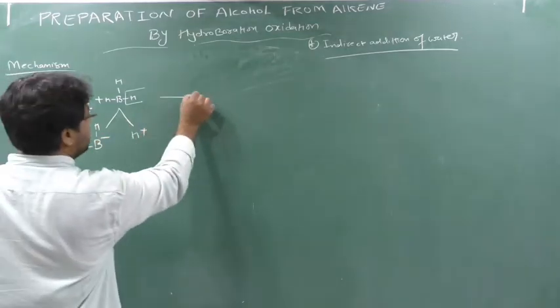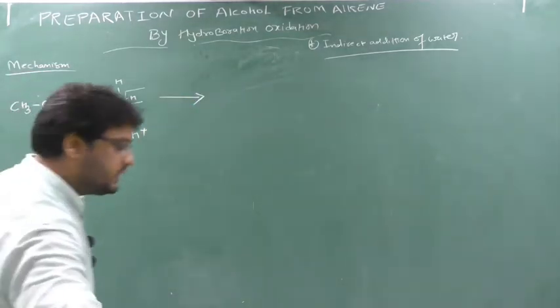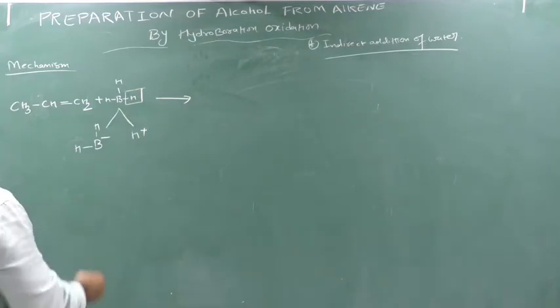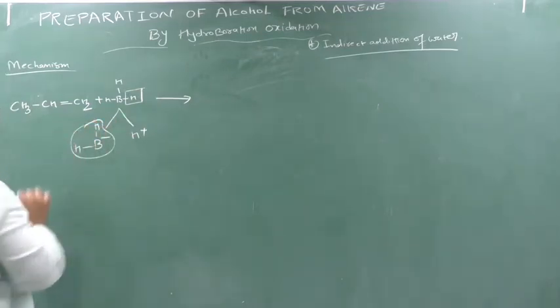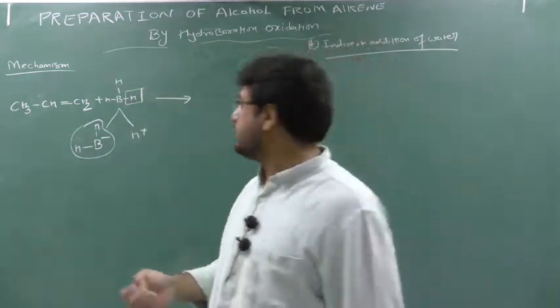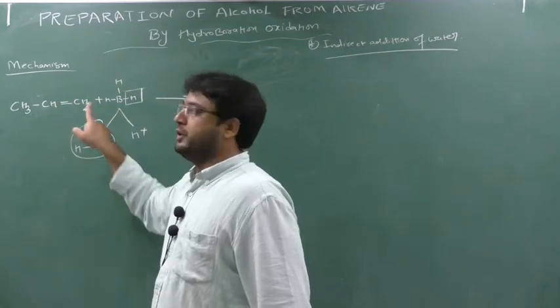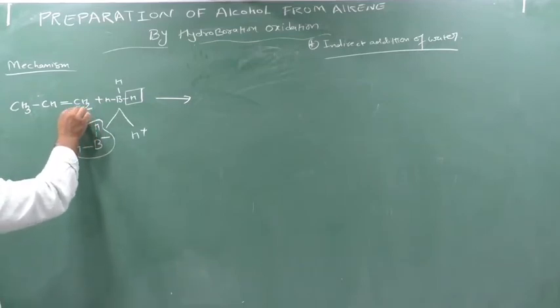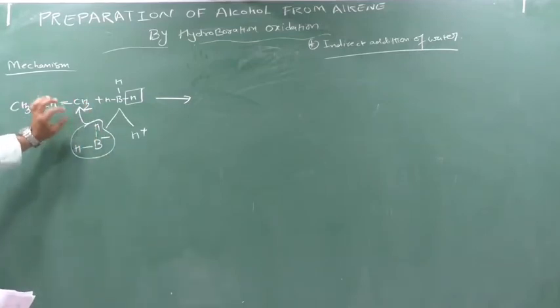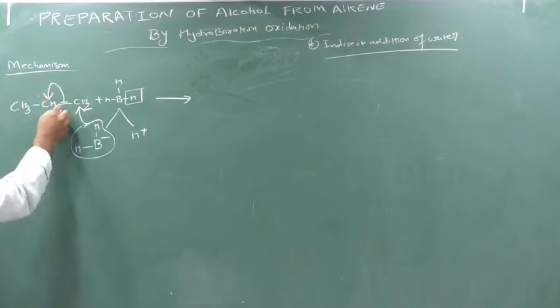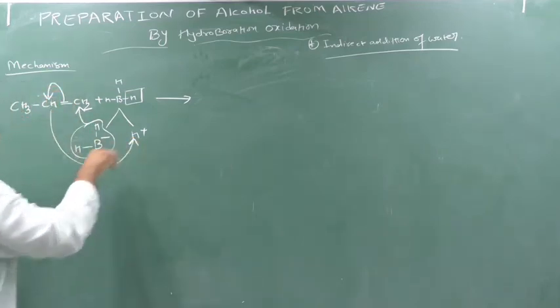Now as we know, here they are using the anti-Markovnikov rule. This BH2 minus, as per the anti-Markovnikov rule, the negative ion will attack the carbon which contains the more number of hydrogens. So here a bond will be formed, and to make a new bond, old bonds are broken. So this bond will break and enter here, creating a negative charge, and there is a positive charge. So this CH will react with this H plus.